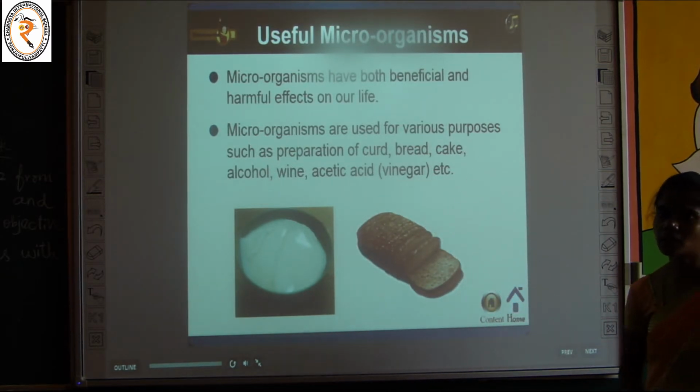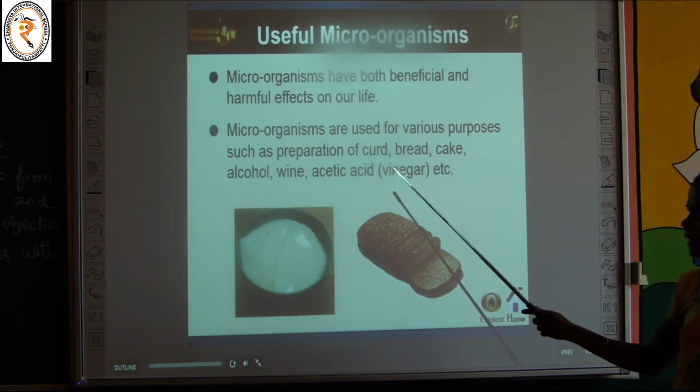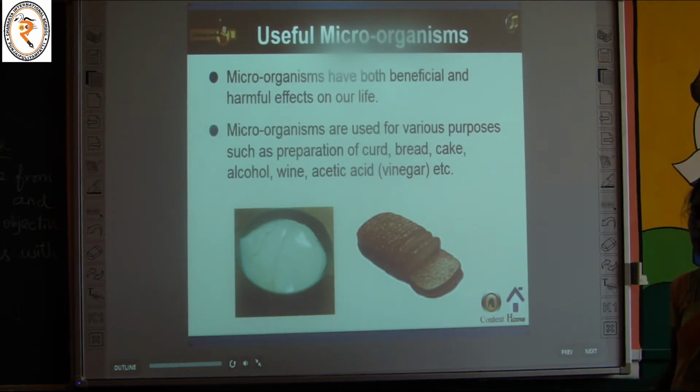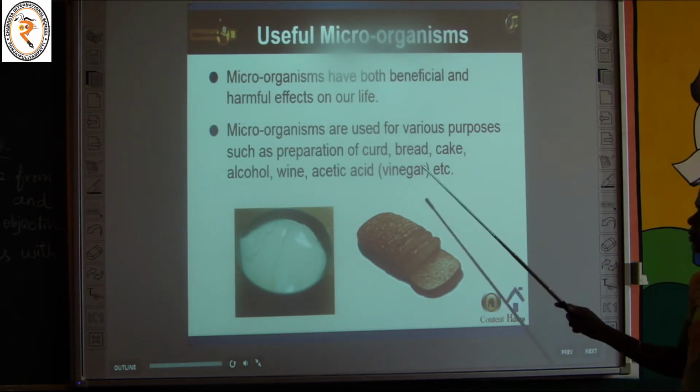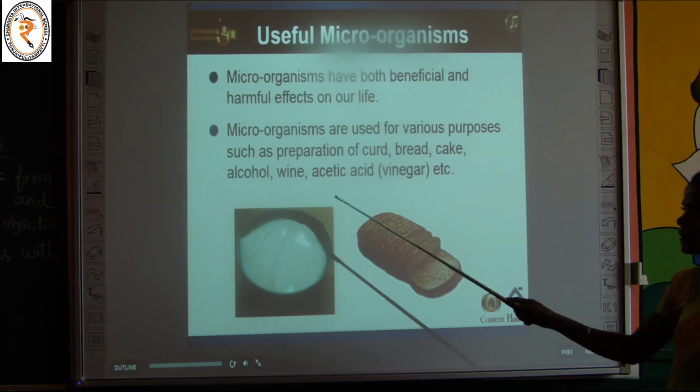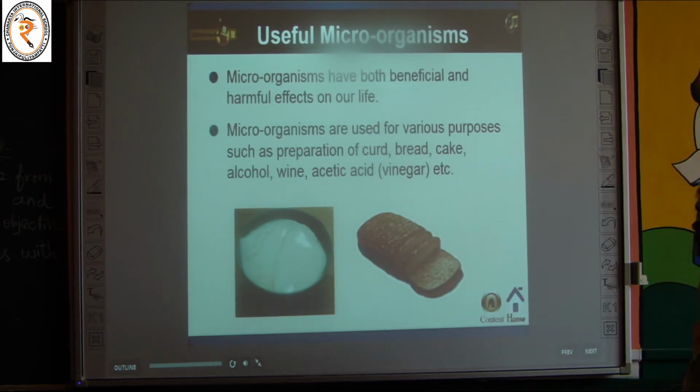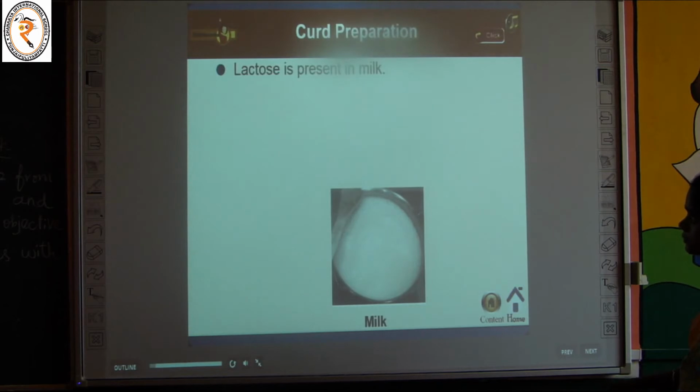For example, we have to make curd. With the help of bacteria, the milk is converted into curd. So some of the microorganisms are helpful to us, and also for making bread, cake, alcohol, wine and acetic acid. So these are all the uses of microorganisms.